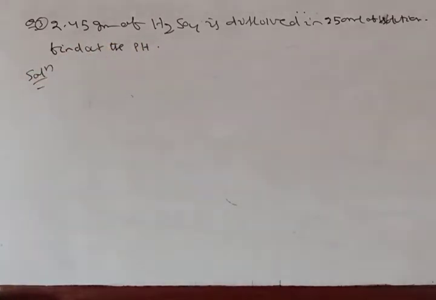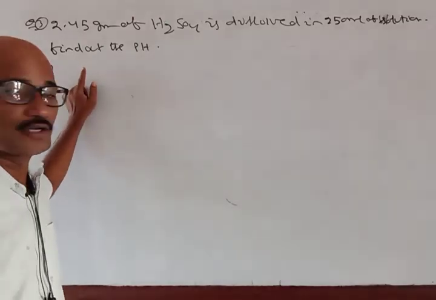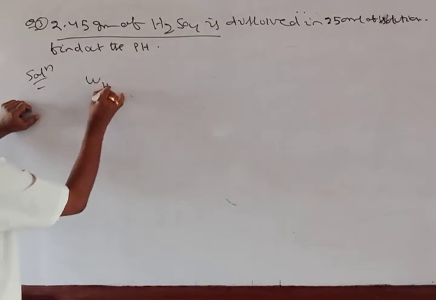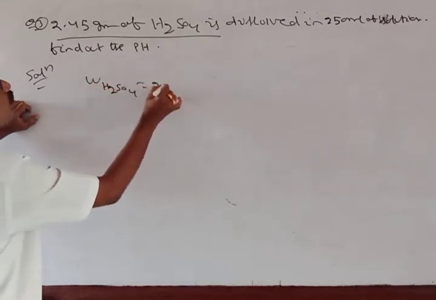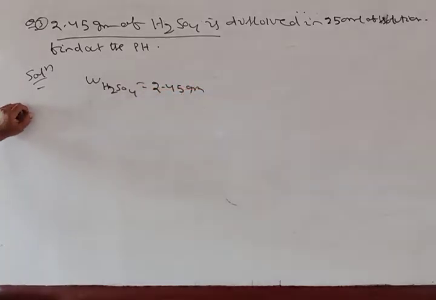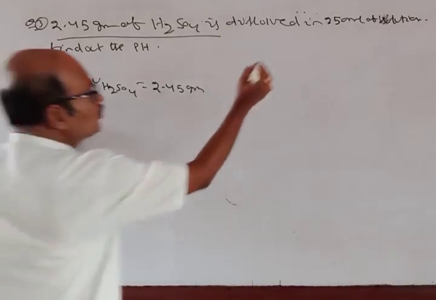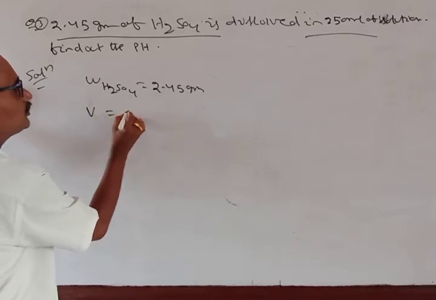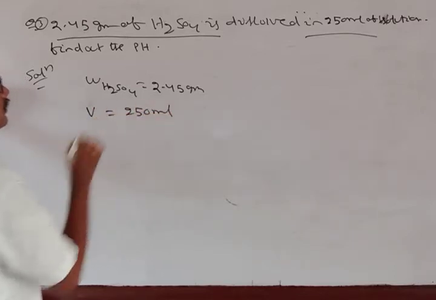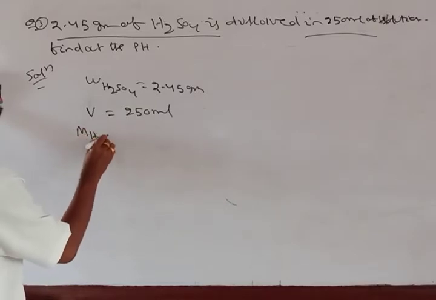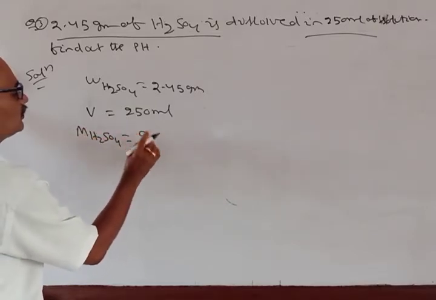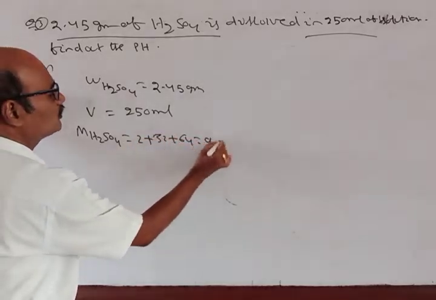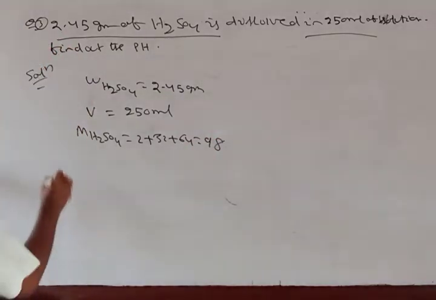So here we will apply the concept of molarity. Weight of H2SO4 given is 2.45 gram, dissolved in 250 ml of solution, so volume of solution is 250 ml. And we know the molecular mass of sulfuric acid H2SO4 is 2 plus 32 plus 64, equal to 98. Now therefore